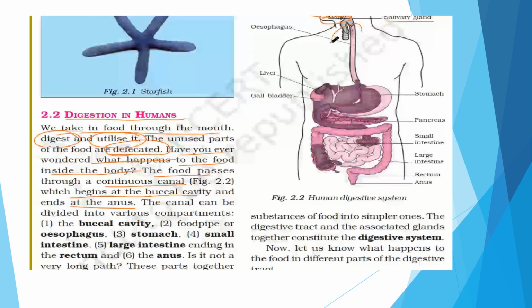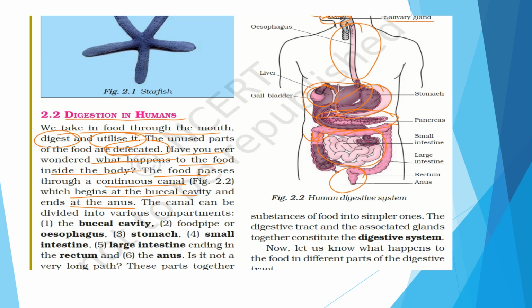Then after that comes the esophagus, right? After the esophagus comes the stomach. Okay, then comes the small intestine. So this one is the small intestine here. Then comes the large intestine. Then comes the excretory part, the rectum and the anus. Then here are other parts of the digestive system also. This is the largest gland, that is the liver. Then comes the gallbladder and here the pancreas also. So these are all the parts of the digestive system.